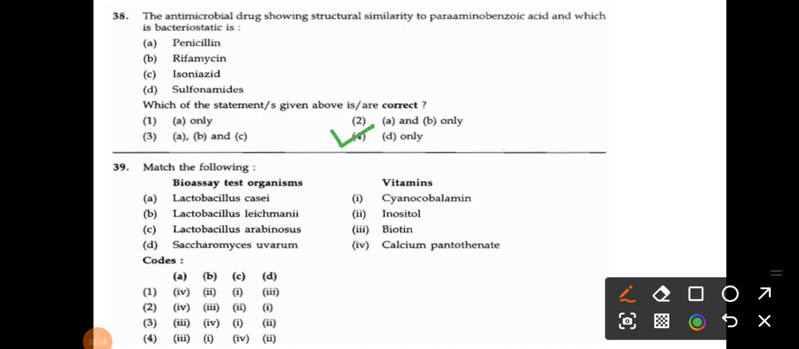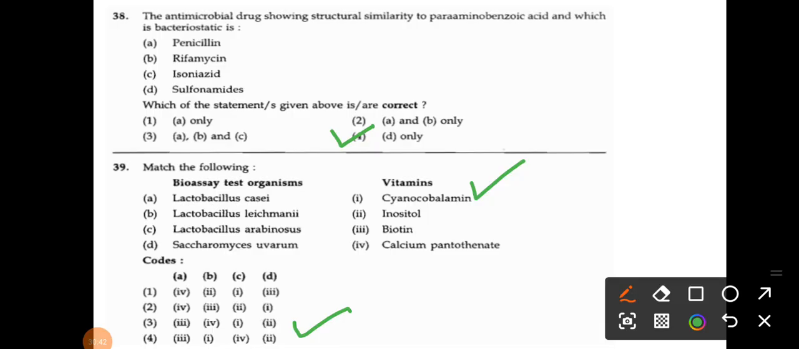So the Lactobacillus casei, Lactobacillus leichmannii, Lactobacillus arabinosus and Saccharomyces cerevisiae, right? We know Lactobacillus leichmannii is for vitamin B12. What is vitamin B12? This is our cyanocobalamin, so B12. Where is the B12? That is your option number 4, the correct answer here, right?